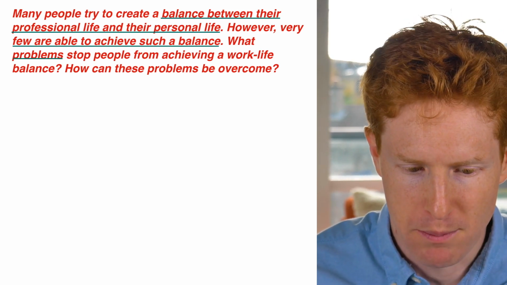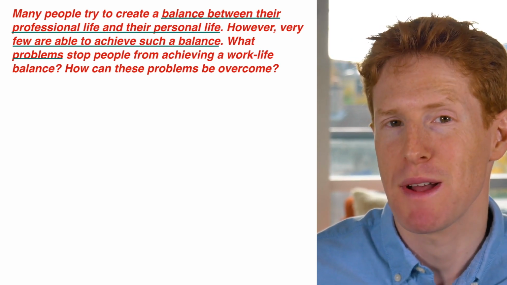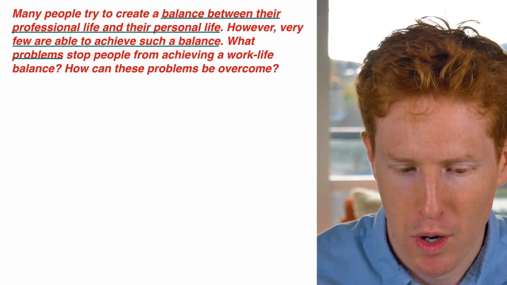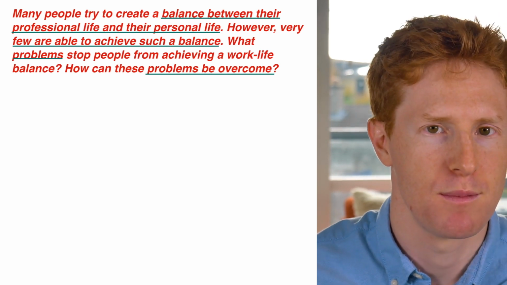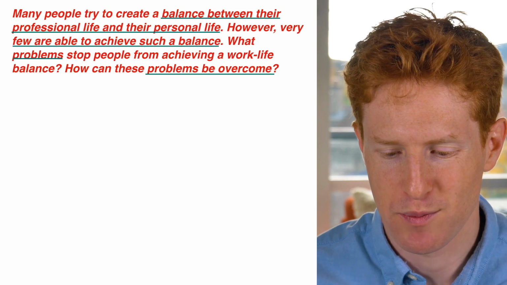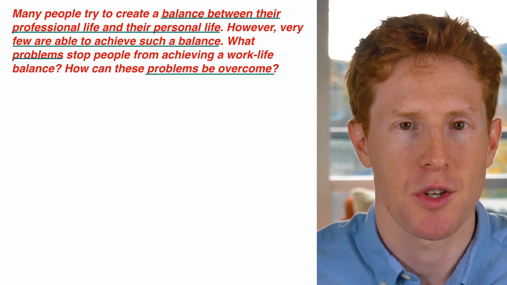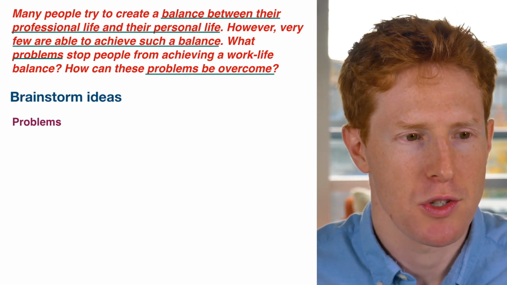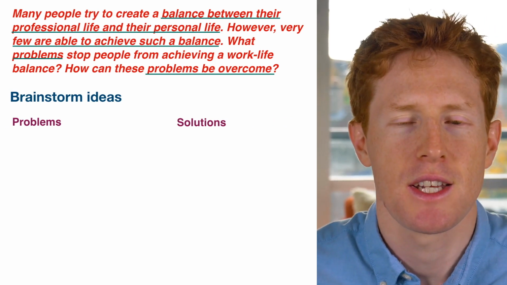What problems? So again, we've got problems with the S, it's plural. So we know we need to mention more than one problem. What problems stop people from achieving a work-life balance? How could these problems be overcome? Okay, so in this case, we're going to be writing the solutions as well. Now, once we've underlined the keywords in the question, we're going to brainstorm ideas. So we want to think about 2 problems and 2 solutions. And here's a tip.